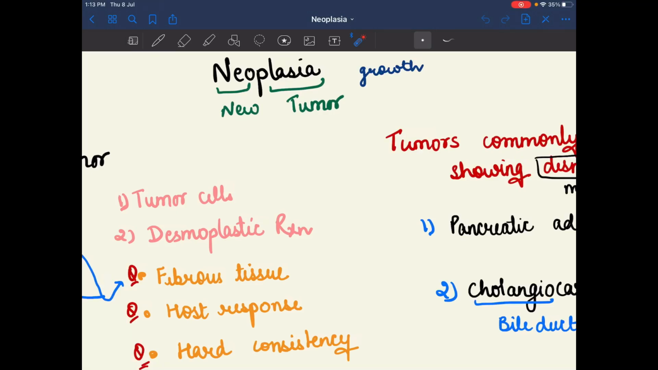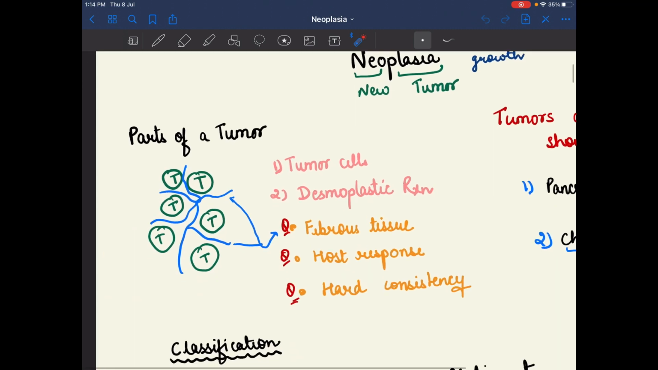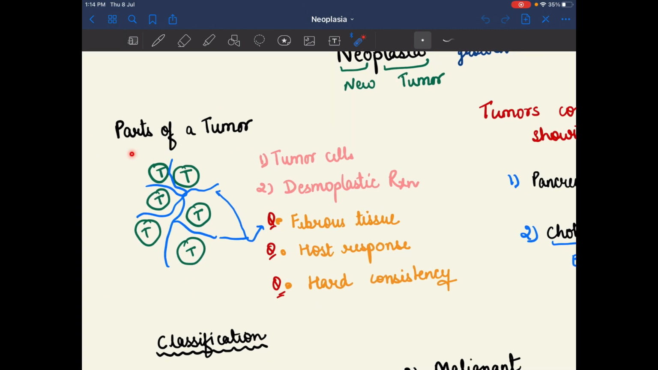Hello everyone. So today we are going to revise the topic neoplasia. Neoplasia, the term represents neo meaning new and plasia meaning tumor. There is the new tumor, growth of the new tumor. Now let's start. So parts of the tumor, first we know the parts of the tumor.